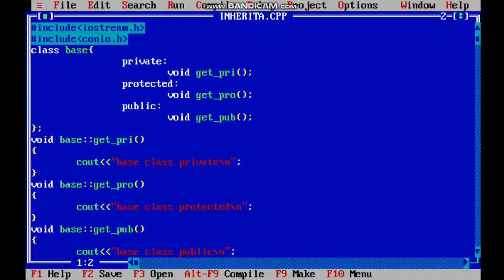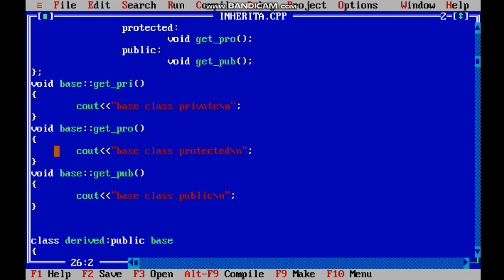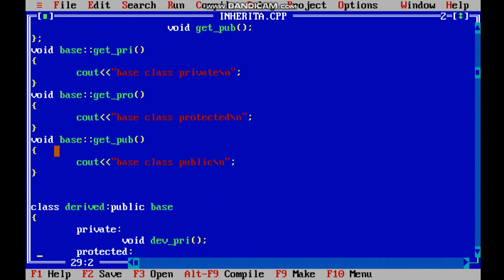So let me show you a small program to identify how to write the inheritance program. So this is a program. It looks lengthy but it is an easy program. Here I have written a base class, where class and base is the name I have given, and in that I have written private, protected and public with their member functions. Getper, which is private, getpro, which is protected, and getpub is for public. Their declaration I have done outside the class. As you can see over here, I have written just the statements to print the output to see how the visibility works.